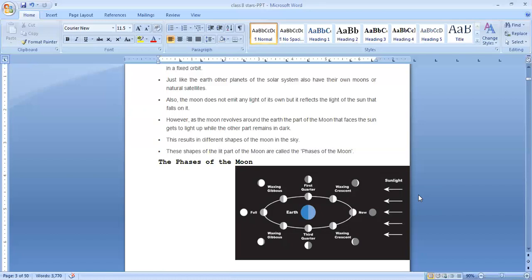The next you can see 3/4 of the moon is getting light. That is waxing gibbous. Again, next it's getting full moon. The entire moon is getting light. It's called full moon. Again, you come next, you can see the light is decreasing. 3/4 is getting light, that is waning gibbous. Again, next you come, half is getting light. That is third quarter. It's like a half moon or third quarter. Again, next you see, again only a quarter part is getting light. It's called waning crescent.